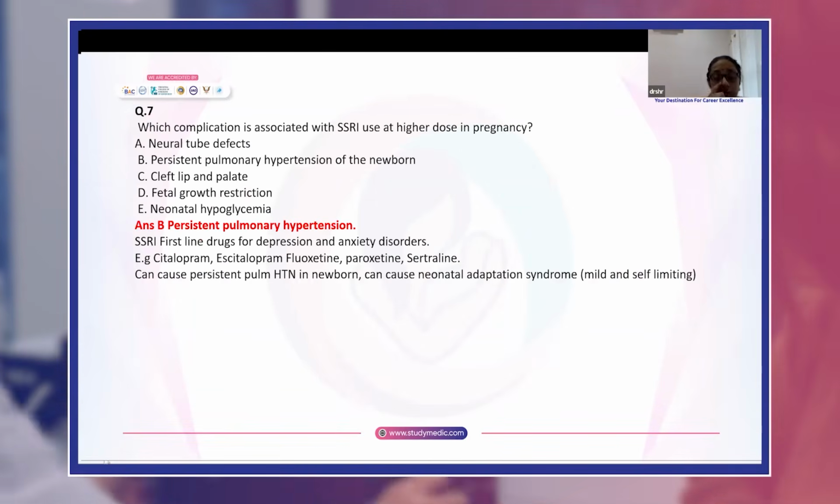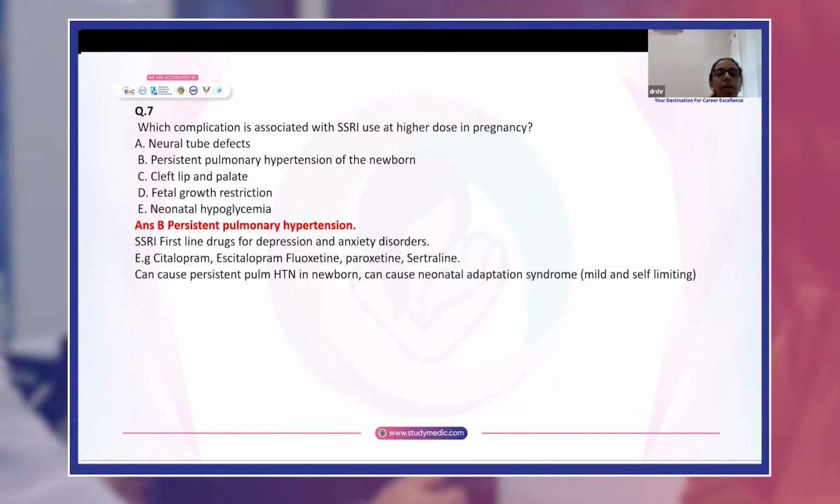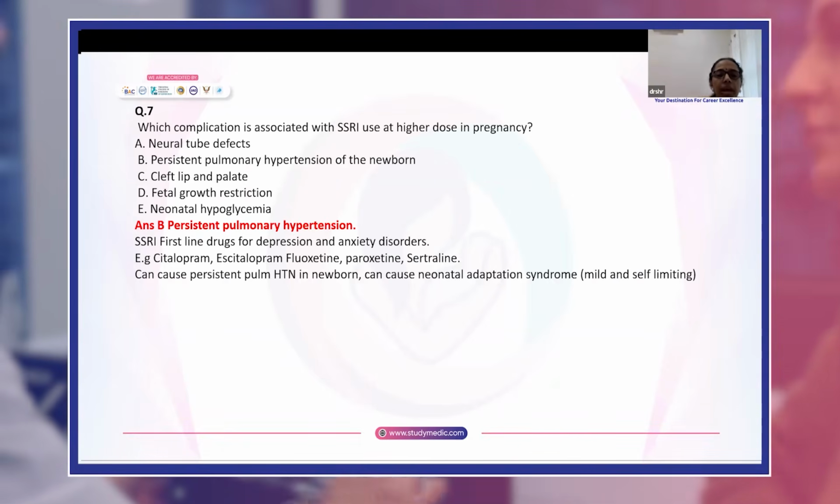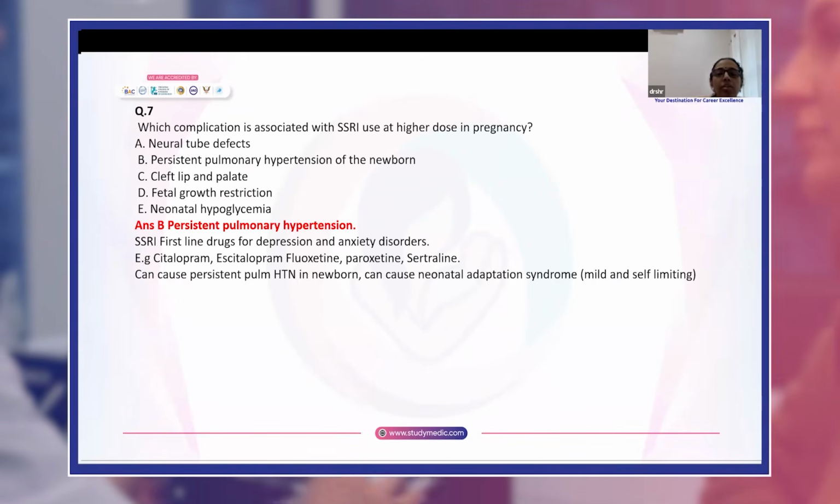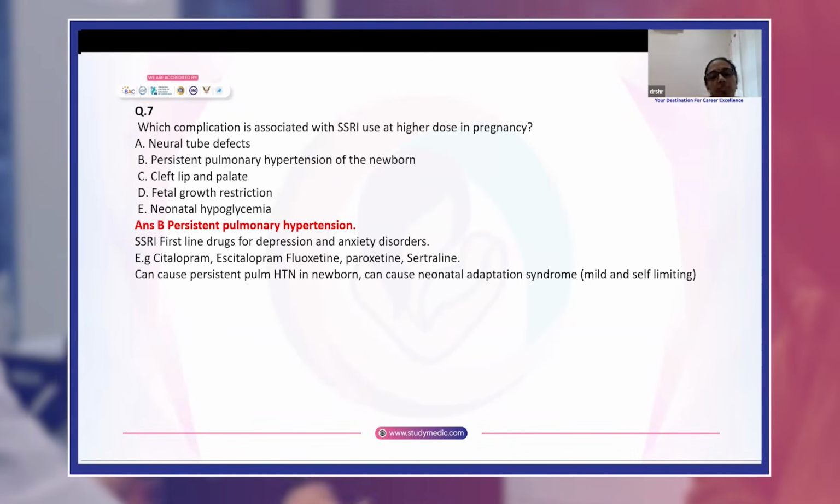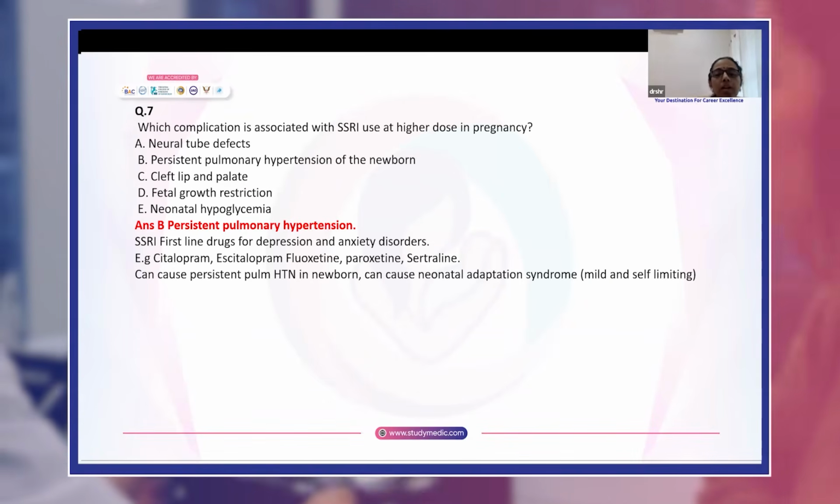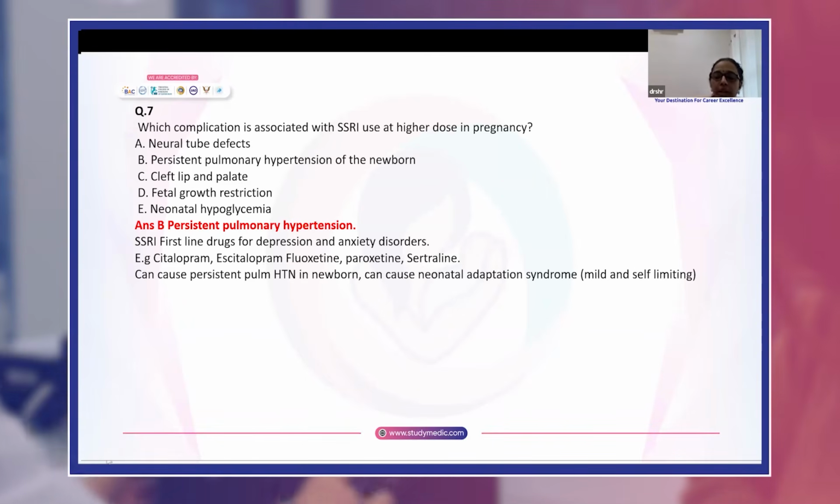Which complication is associated with SSRI use at higher dose in pregnancy? Answer is B, persistent pulmonary hypertension. SSRI are the first-line drugs for depression and anxiety disorders. Drugs include citalopram, fluoxetine, paroxetine, and sertraline. It can cause persistent pulmonary hypertension in newborn if used after 20 weeks, and it can cause neonatal adaptation syndrome, which is mild and self-limiting.